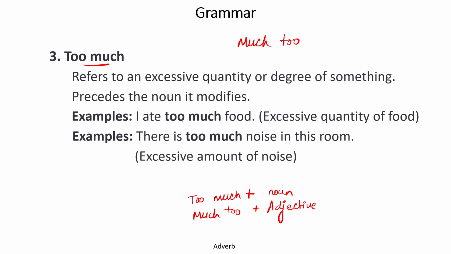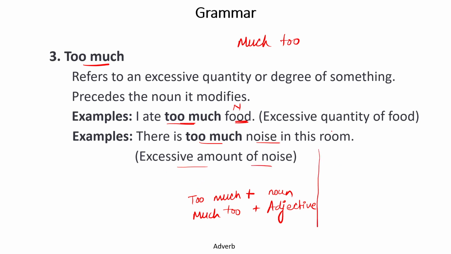I ate too much food. Now too much means excess of something, excessive of something. Food is a noun, so we have used too much over here. There is too much noise in the room. Noise is a noun, whereas we have used too much before it. It means an excessive amount of noise.